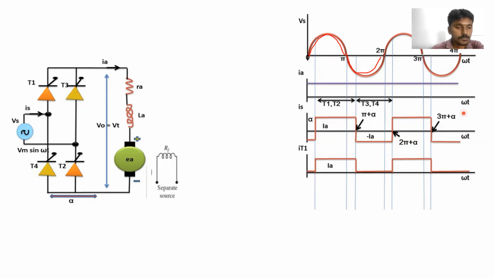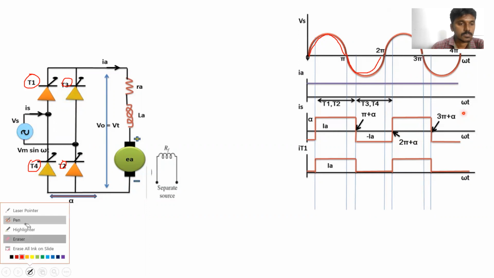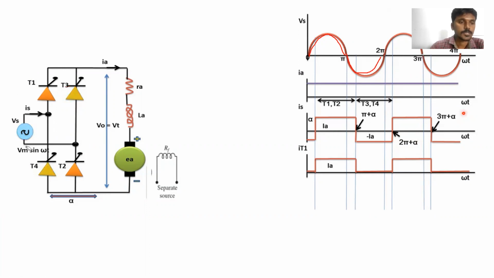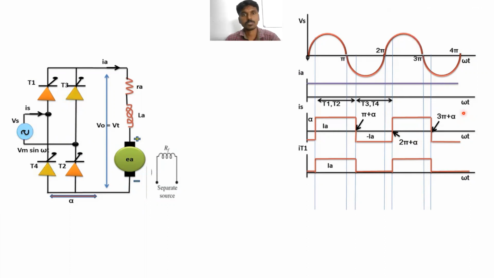Is it right? Okay, so T1, T2, T3 and T4. Please remember this point. Next point: which supply voltage do we have here, AC or DC? AC.